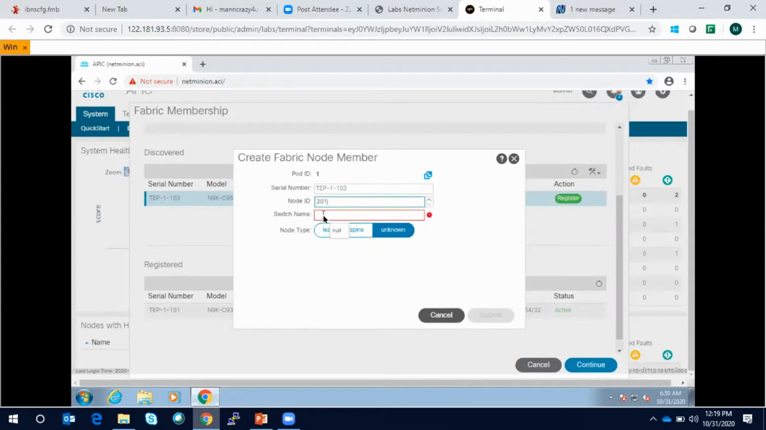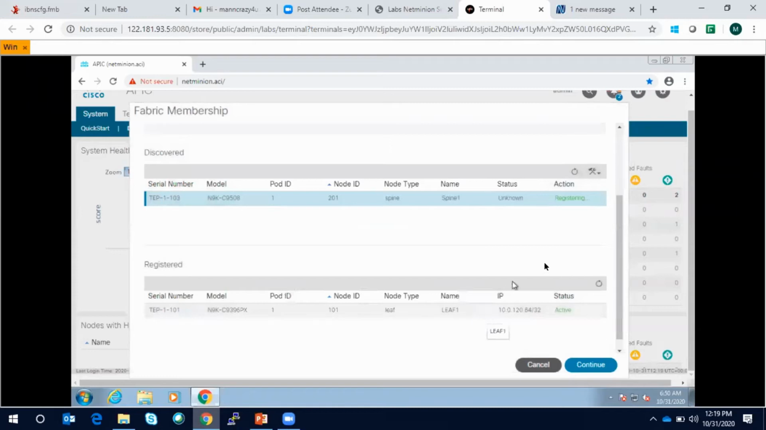Let me give some higher ID to this. Select the spine and name it spine 1, and click on submit. It will be registering, and then the spine is further connected to the leaf. So after that you will get one more leaf. So in this topology we have 2 leaf and 1 spine,